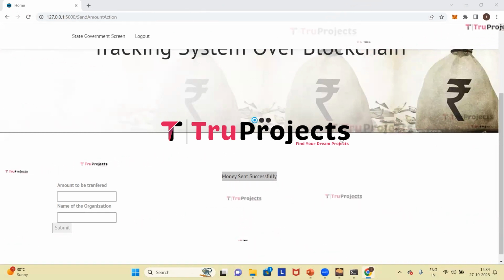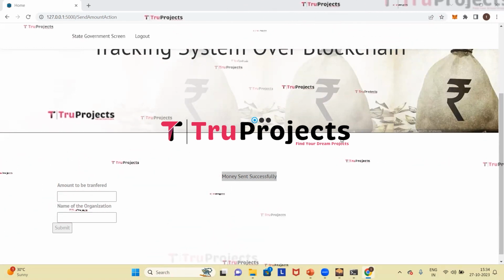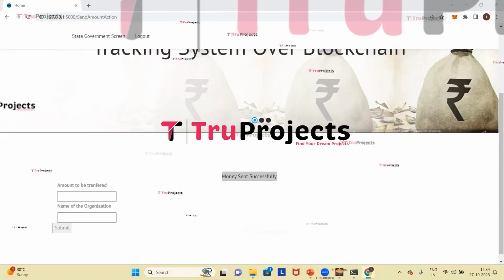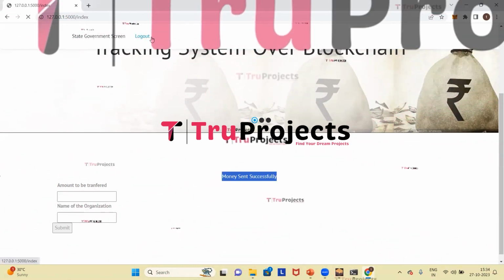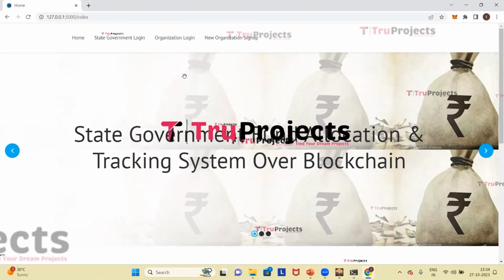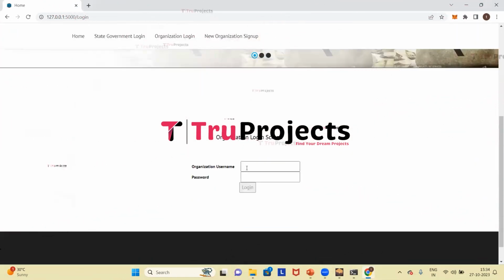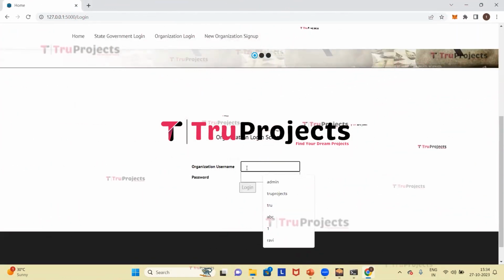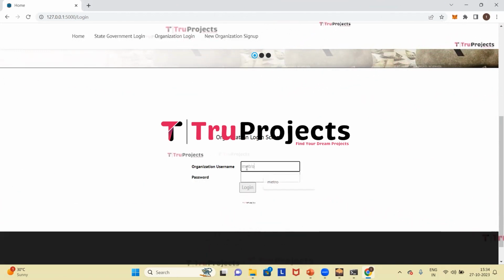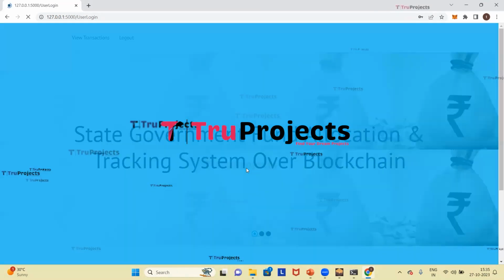Registered organizations log into their account to check their fund transactions and allocations. So for checking fund transactions and allocations, we need to log out and log in as the organization. So I'm clicking on organization login. Here we need to specify the credentials which are the username and the password. So I'm giving username and the password and click on login.